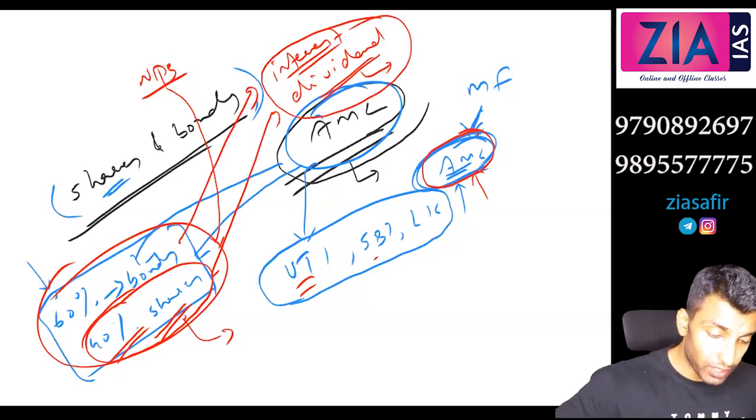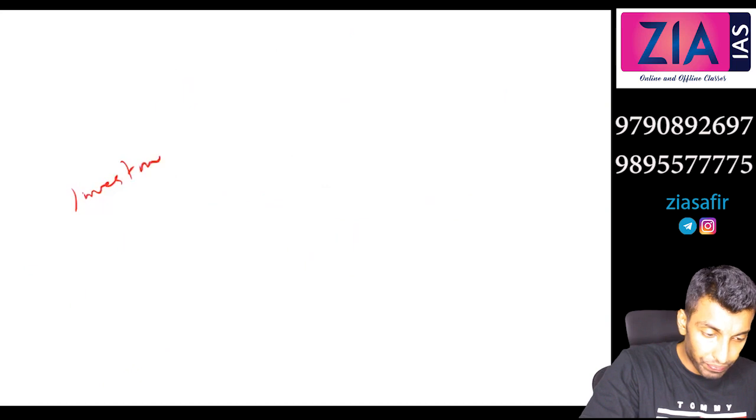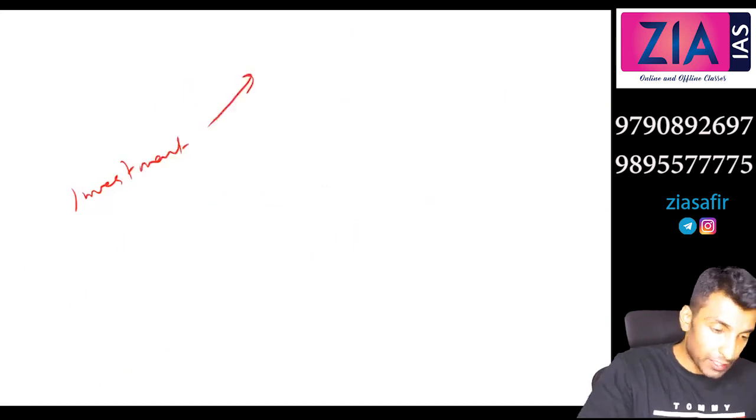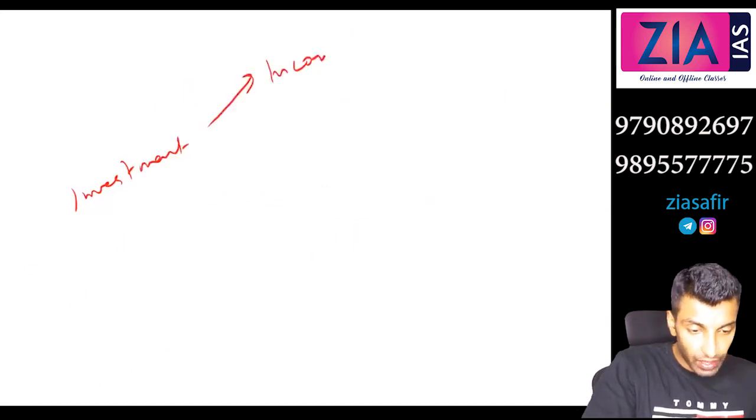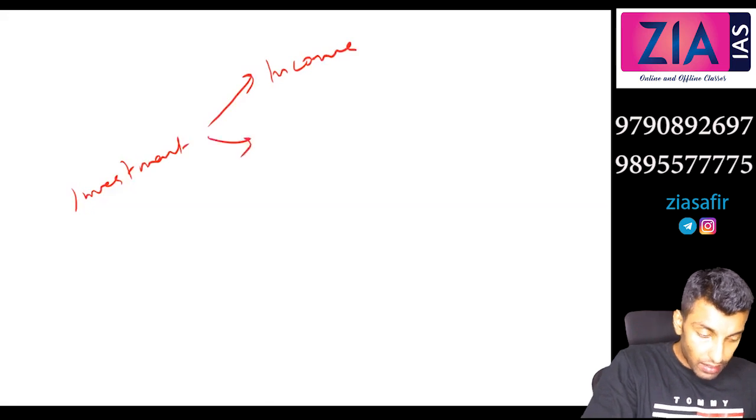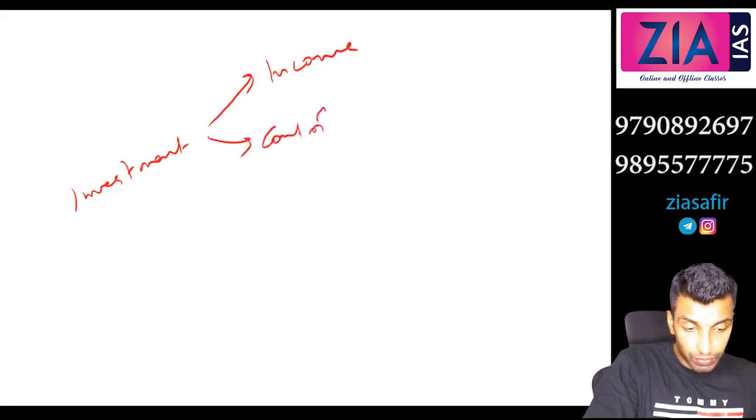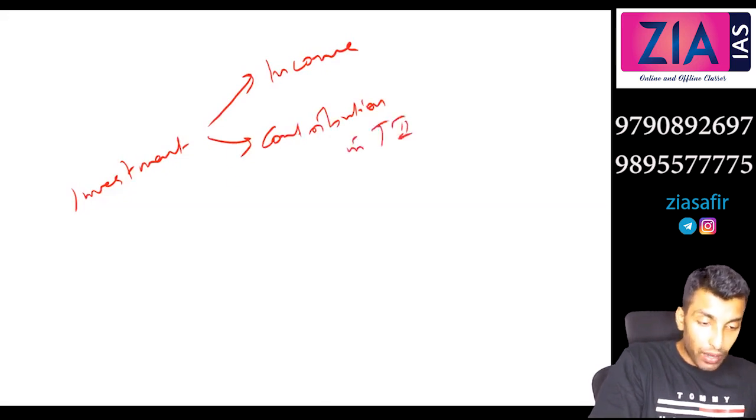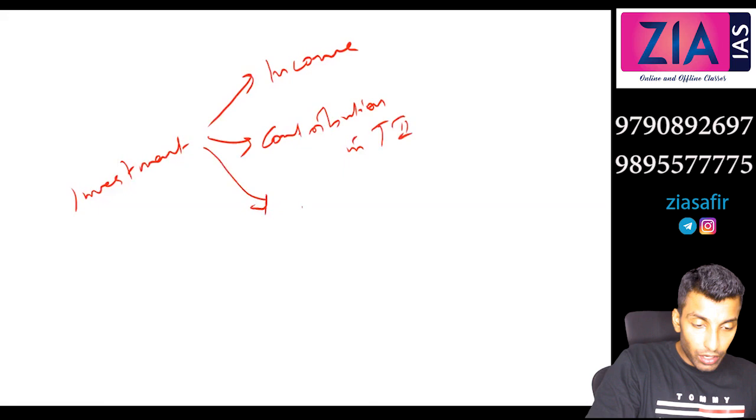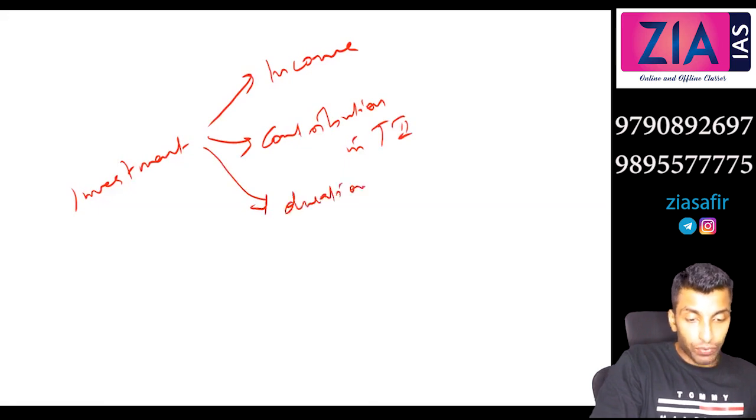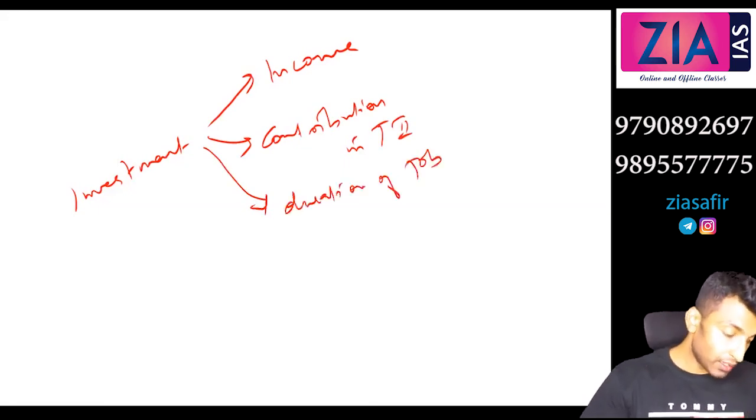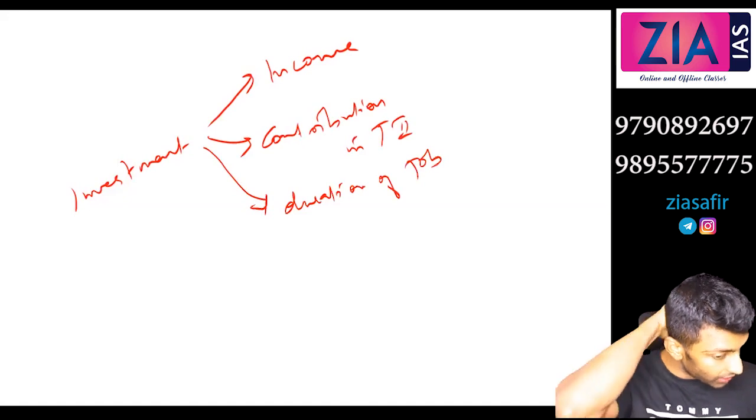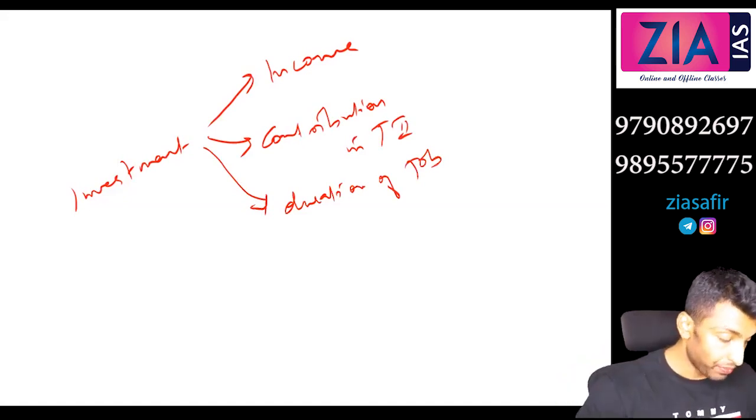Now, when you talk about the employee, the investment that the employee is doing depends on what all. Investment, if you see here, depends on 3 aspects, right? One is income, then the contribution in tier 2, and also the duration of job. So these are the 3 things that have to be taken into consideration to calculate the investment.